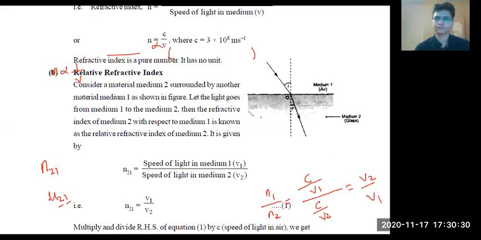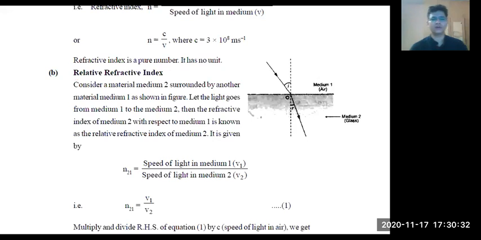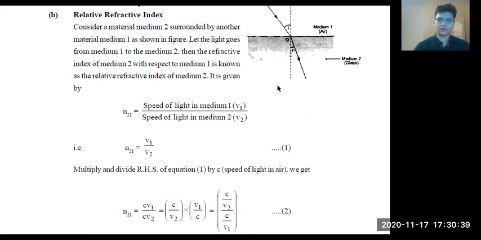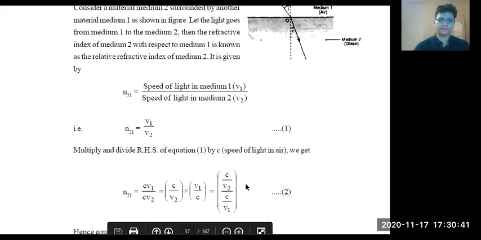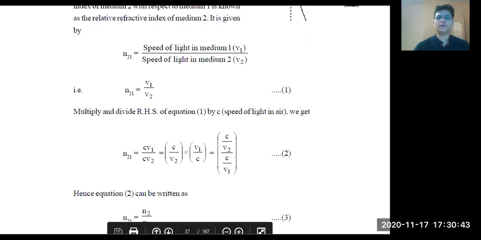Very good. I hope all of you are aware about refractive index. This is what I just derived. Now think about the type of question that can be asked. We can ask a basic problem based on Snell's law. I'll give you the angle of incidence and the angle of refraction, and ask what is the refractive index or the relative refractive index.